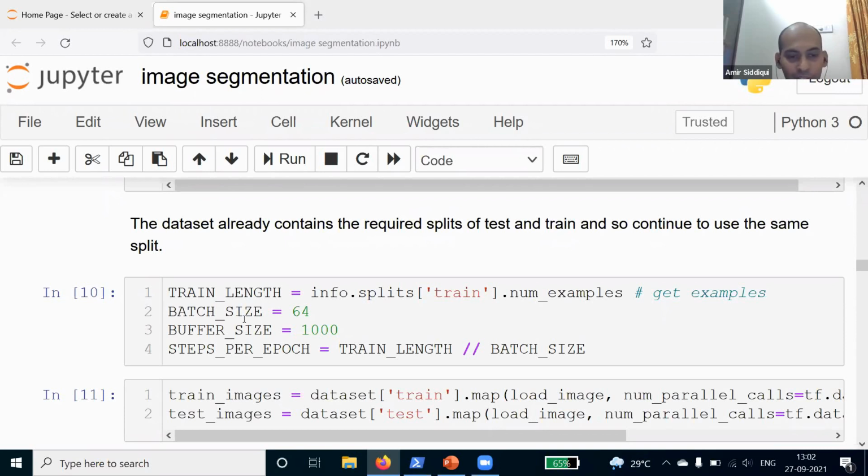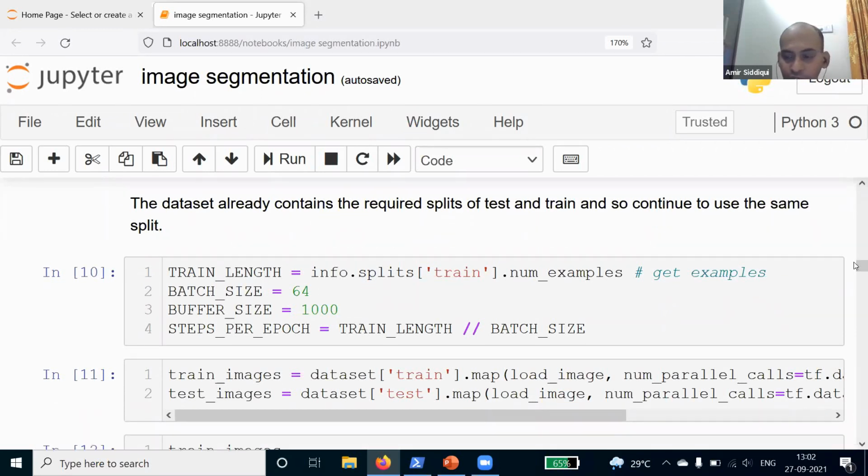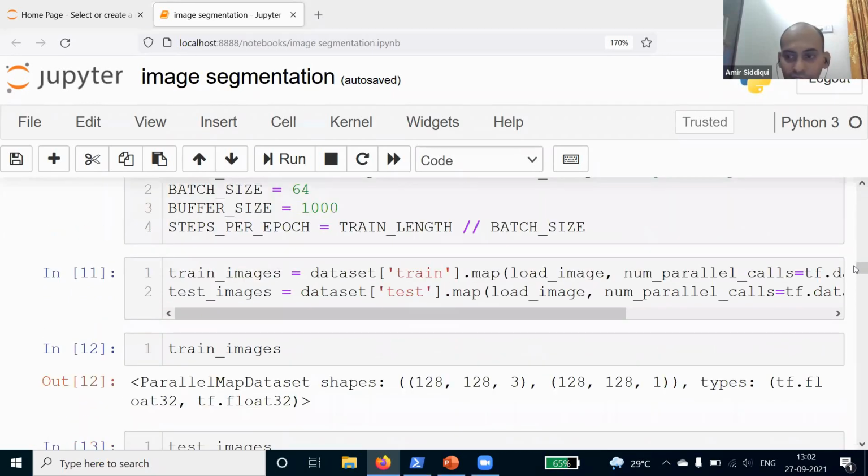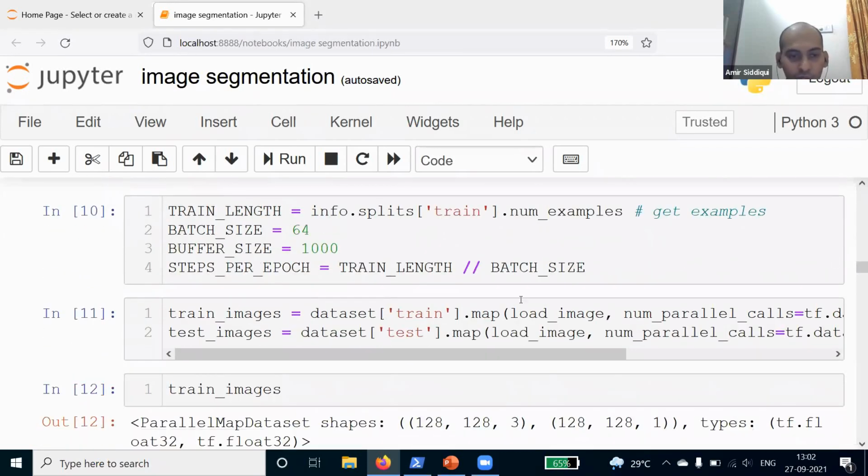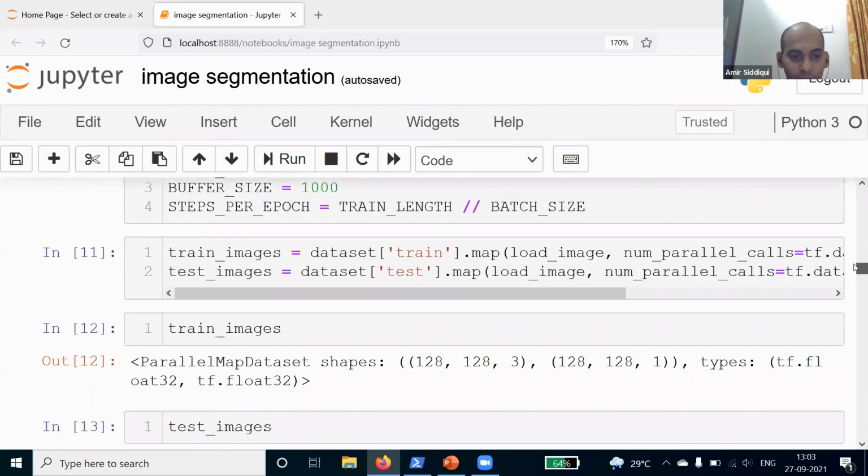Then I'm defining the batch size. Batch size is 64. That means I will be using 64 examples. Then I have this buffer size. It is related to random sampling. Then we have this steps per epoch. This is nothing but the training length divided by the batch size. Whatever the result will be, that will be the steps for our epoch.